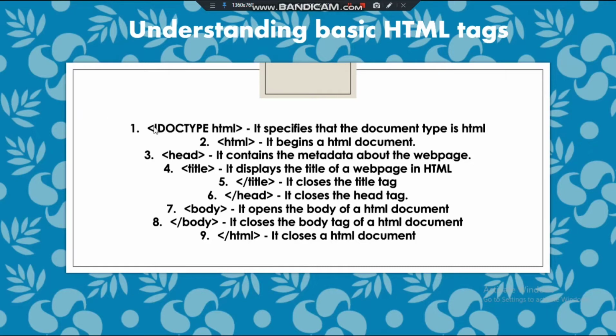Okay, this is the symbol of a tag. Otherwise, if you simply type doc type HTML, then this doc type HTML will be displayed in the browser if you don't put these angle brackets. So these angle brackets are important. This specifies that whatever text is within this angle bracket is a tag, and these tags are basically markup. Okay, these are referred to as markup, these tags will instruct the computer how to display the text.